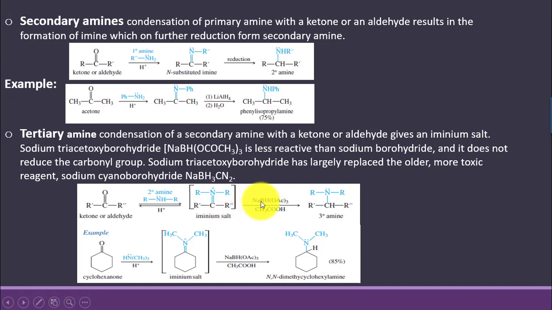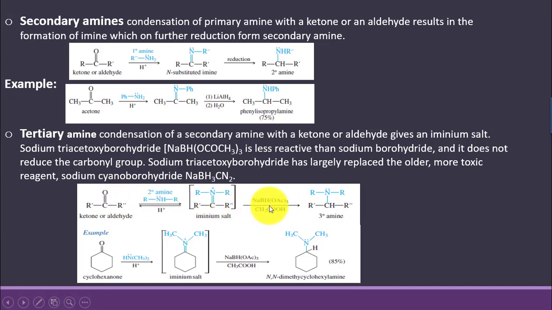So here we will use sodium triacetoxyborohydride, which is a mild reducing agent compared to sodium borohydride. It will only reduce this iminium bond to the amine but does not reduce the carbonyl bond.